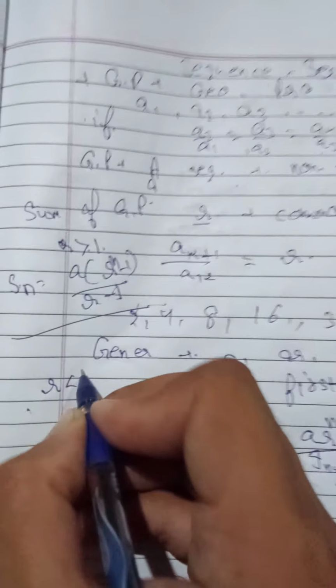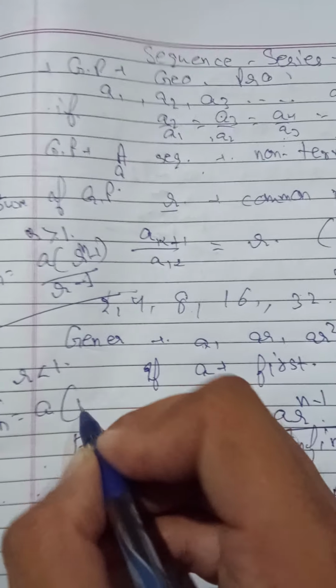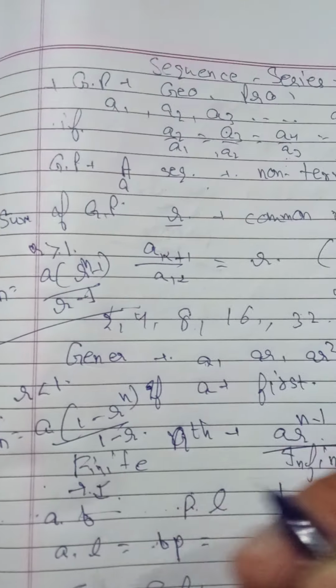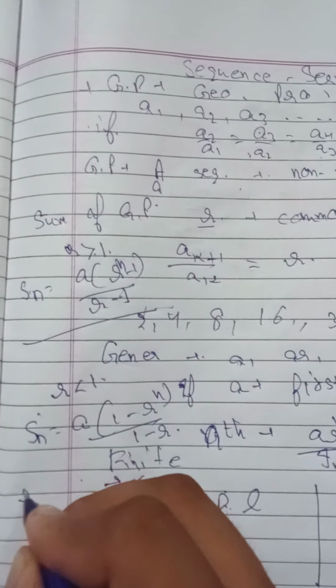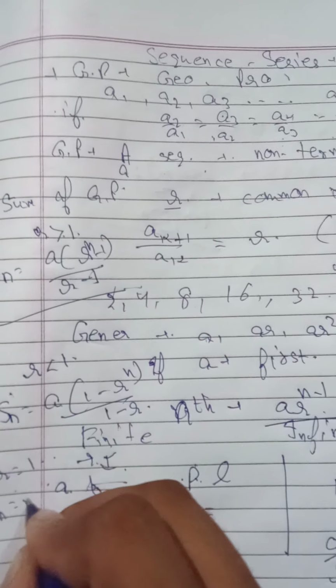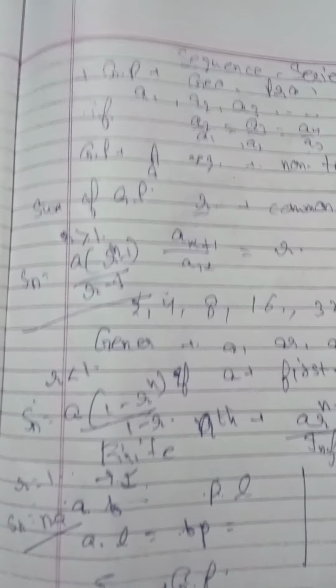If R is less than 1, then Sn will be given by A into 1 minus R raised to the power n upon 1 minus R. And if R is equal to 1, then Sn will be n into A, as every term is the same, so multiply by n.